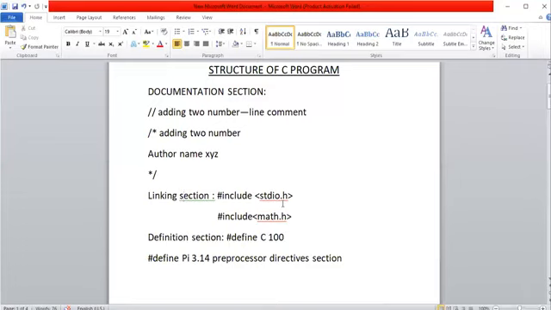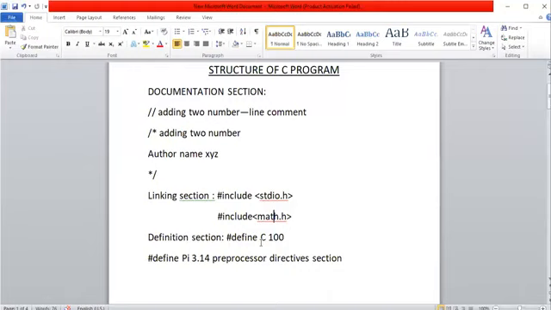We can directly use printf and scanf in the program, and by including math.h, we can utilize all the predefined mathematical functions directly. Another part of the preprocessor directives is the definition section, where we define a constant value wherever that constant is required more number of times.